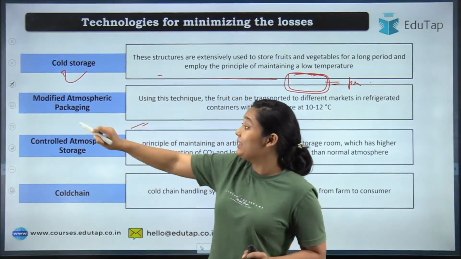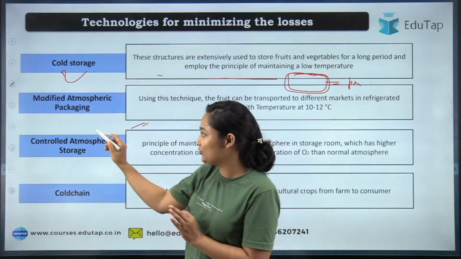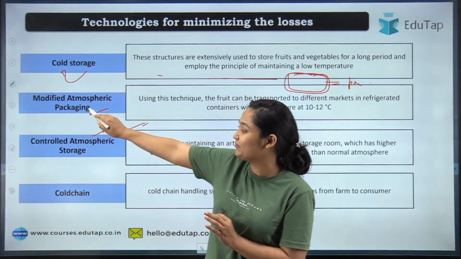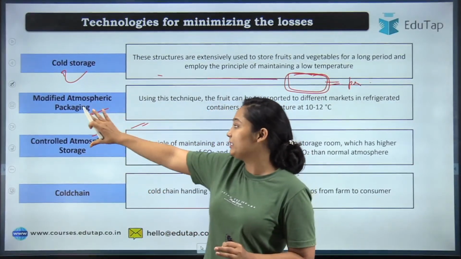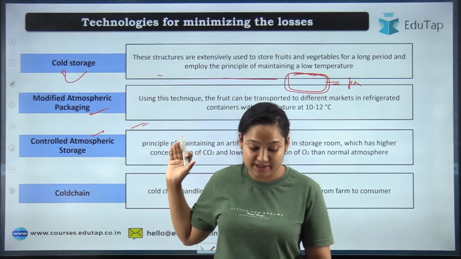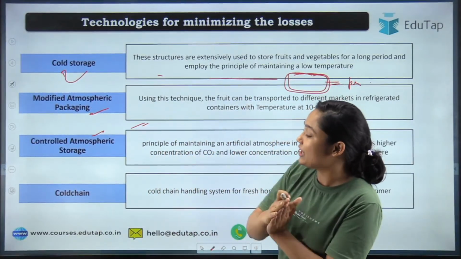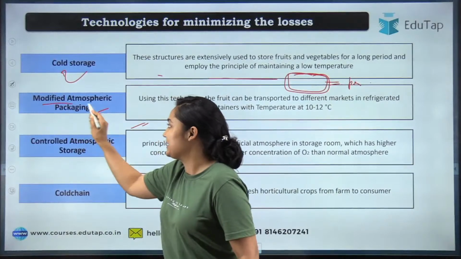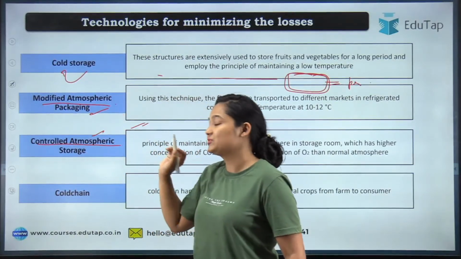Once you have discussed and understood the difference between MAP and CAP, you won't be able to forget it. You will always get the answer correct once you have understood it. So now we are moving to the terms modified atmospheric packaging and controlled atmospheric packaging.